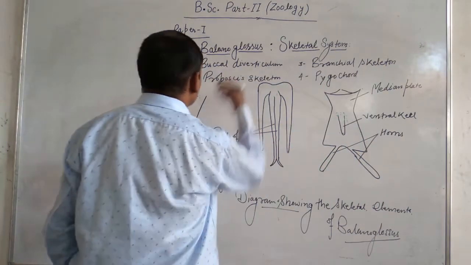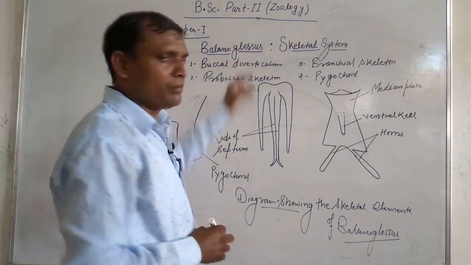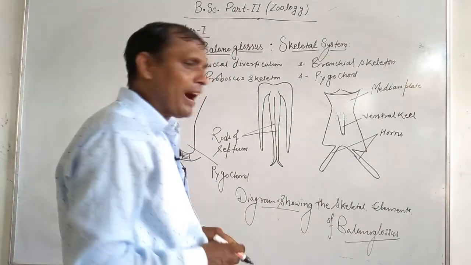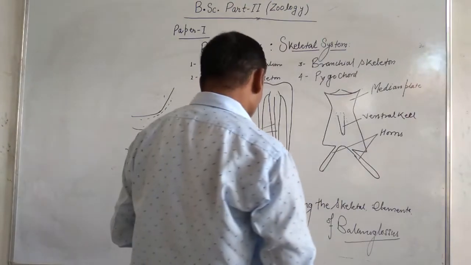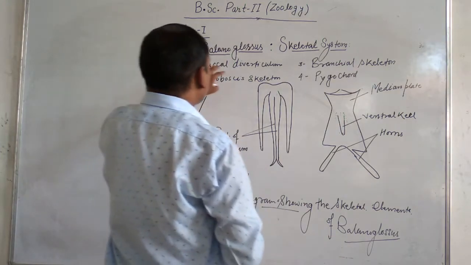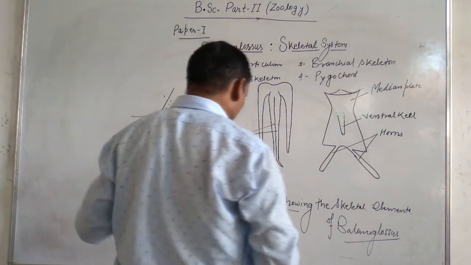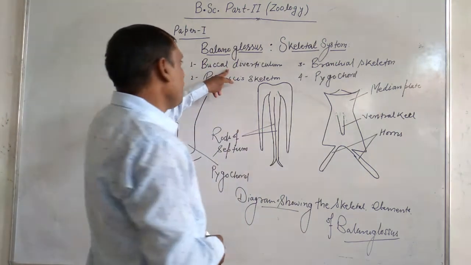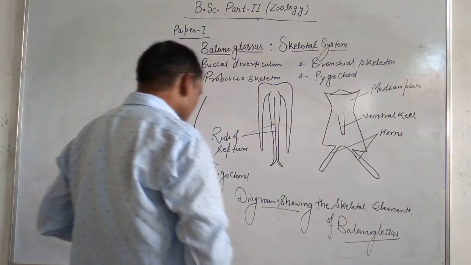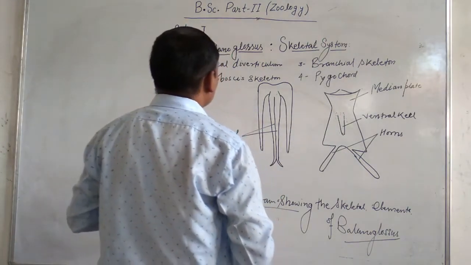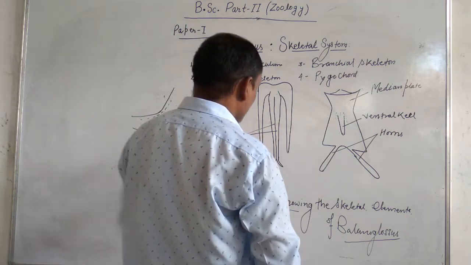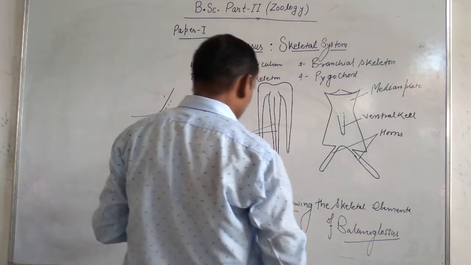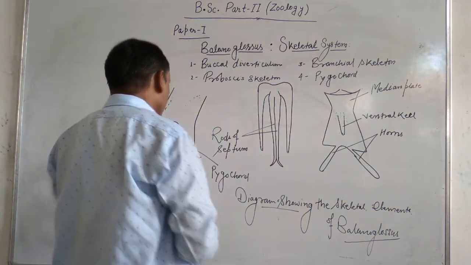Buccal diverticulum is a hollow pre-oral outgrowth extending from the root of buccal cavity into the proboscis. It is a hollow outgrowth present in the pre-oral zone of the proboscis region.